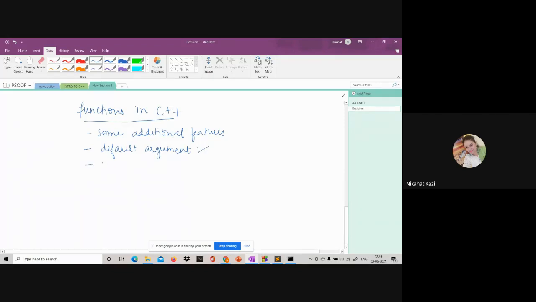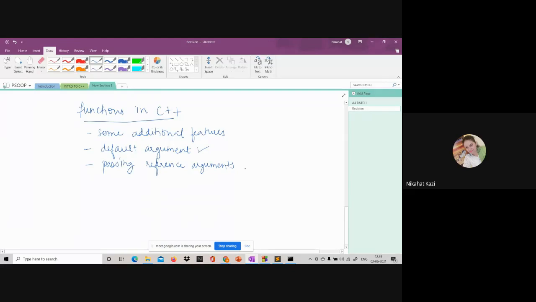You also have this feature of passing reference arguments. What are these reference arguments? We know that we can pass pointers.